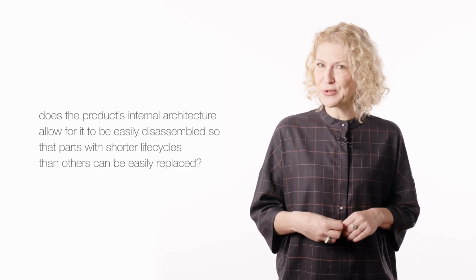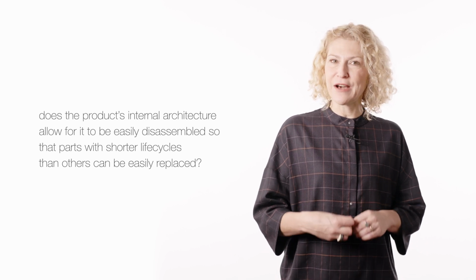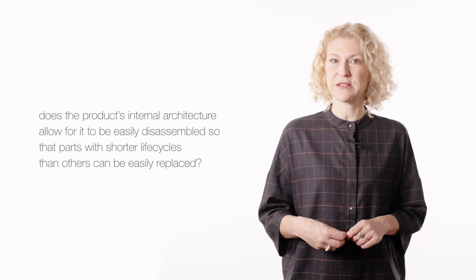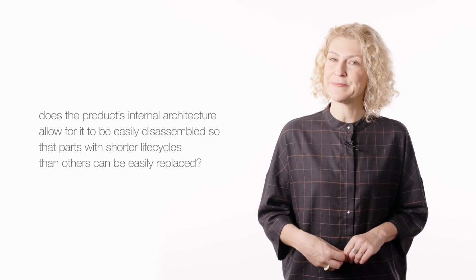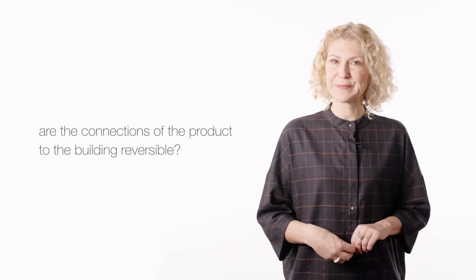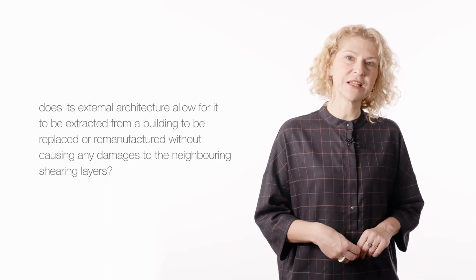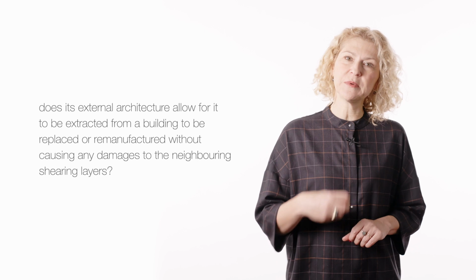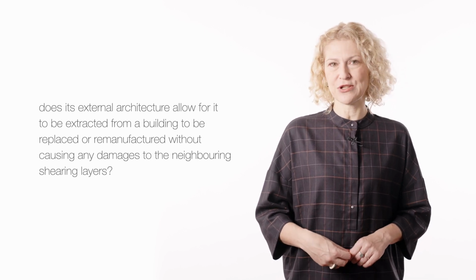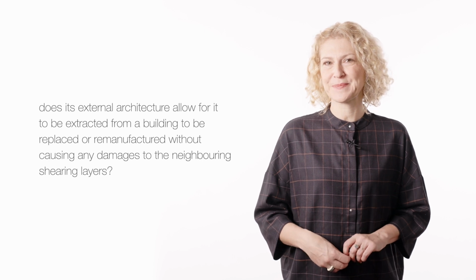So, does the product's internal architecture allow for it to be easily disassembled so that parts with shorter life cycles than others can be easily replaced? Are the connections of the product to the building reversible? Does its external architecture allow for it to be extracted from a building to be replaced or remanufactured without causing any damages to the neighboring shearing layers?